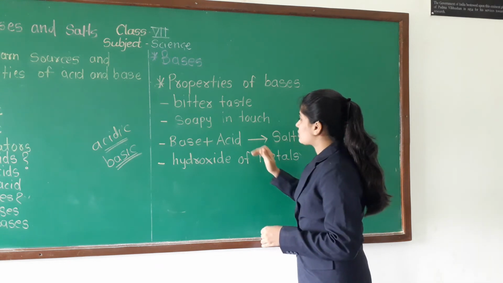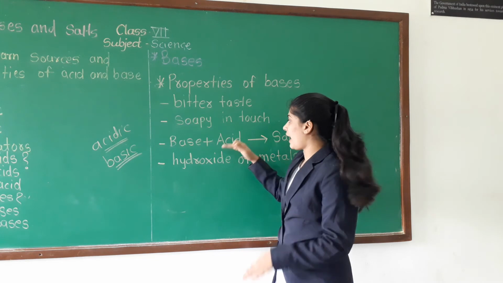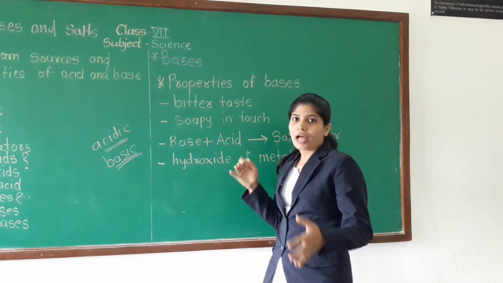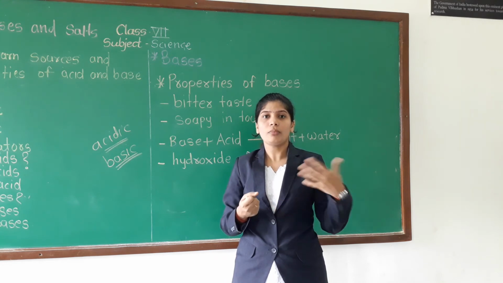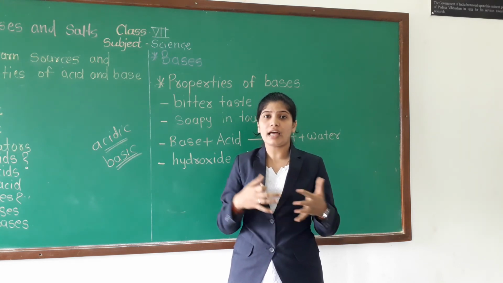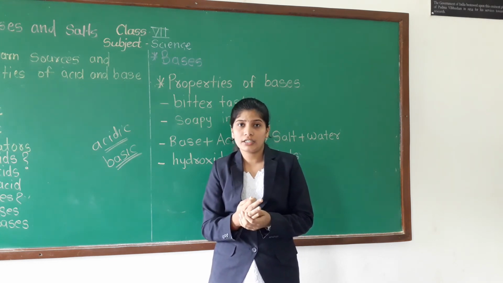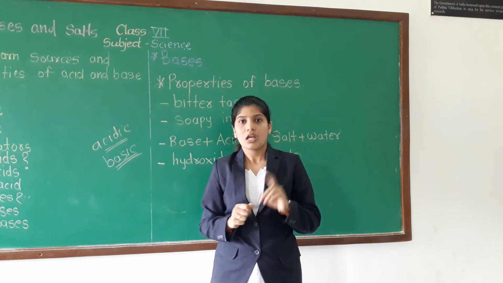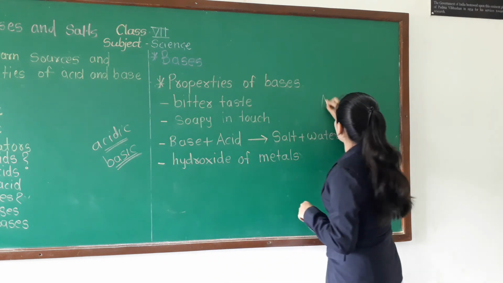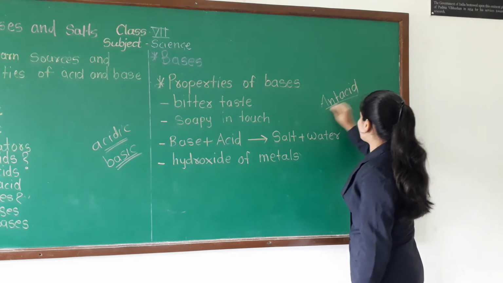Next, when bases are added to acid. Have you experienced acidity, or did your mother or father talk about acidity? If there is acidity, we take some tablets or some syrup. That syrup is actually known as antacid.